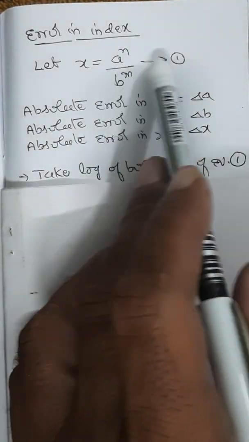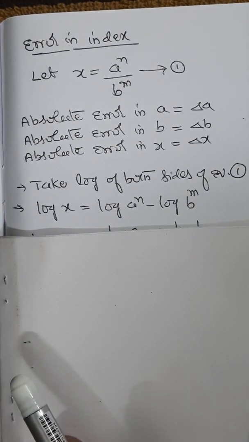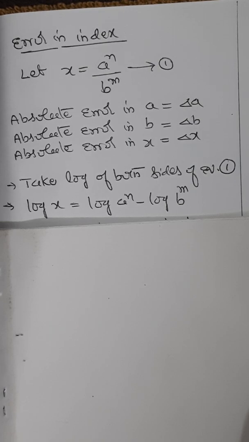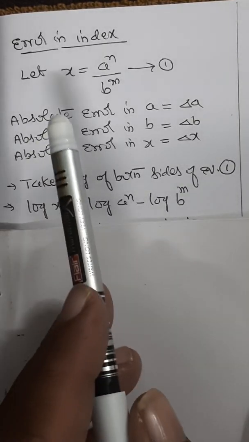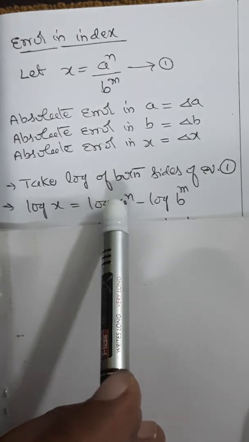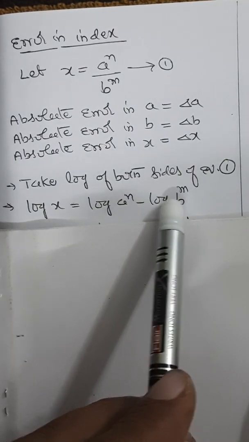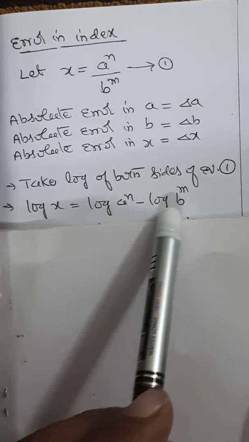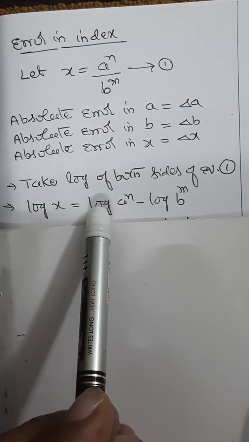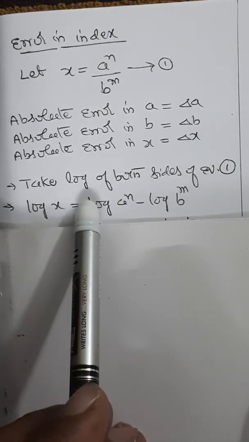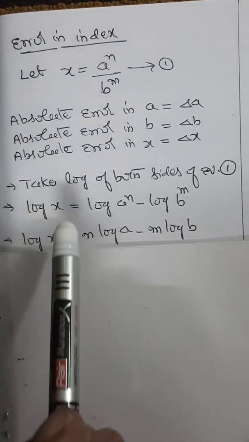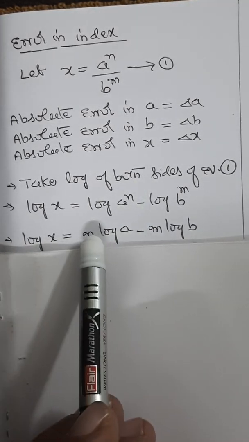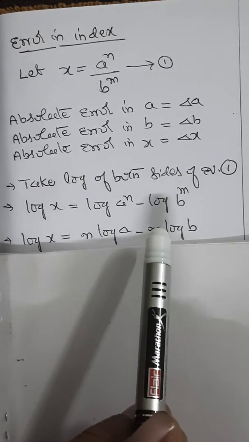now we take logarithm on both sides. When you take logarithm, log of x equals log of a by b, which is log a minus log b. So this will be log of a power n minus log of b power m. Again, log a power b is equal to b log a. Applying that, it becomes log x equal to n log a minus m log b.